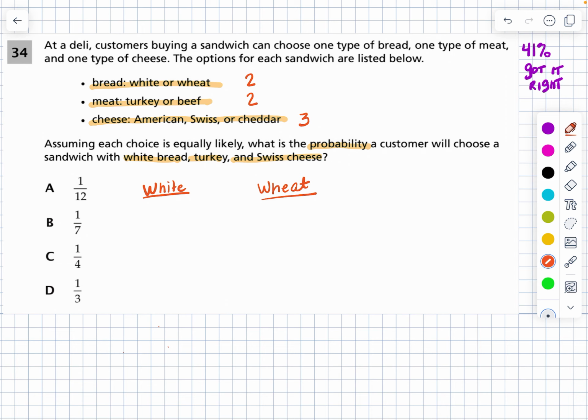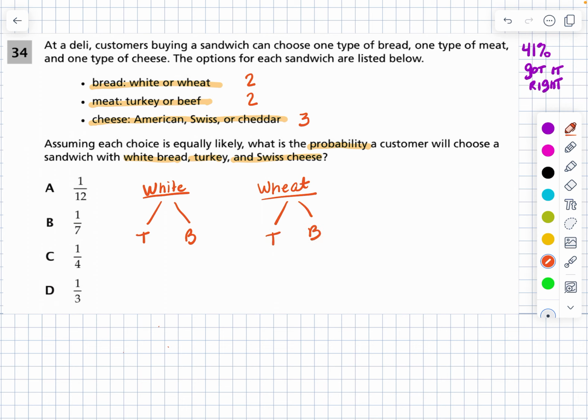You can't see what's in there, and you're going to draw out the bread. You don't know what you're going to draw. And then you're going to choose the same way, turkey or beef as toppings.